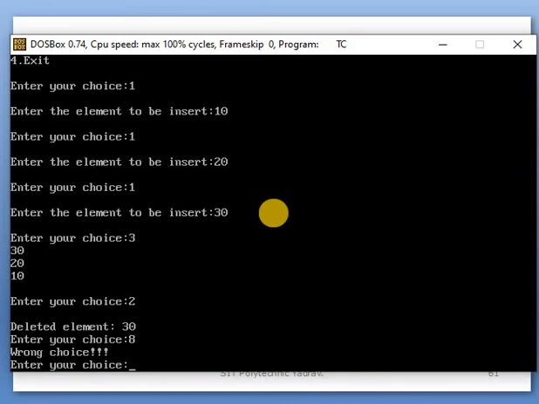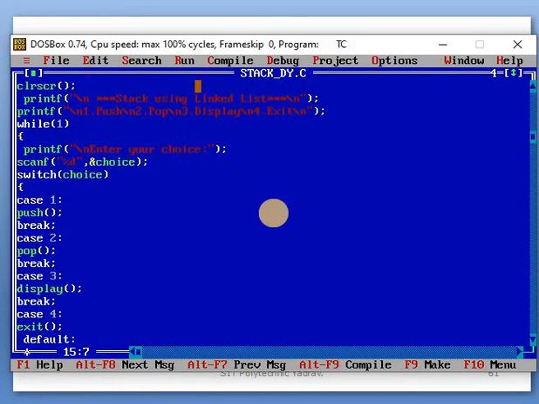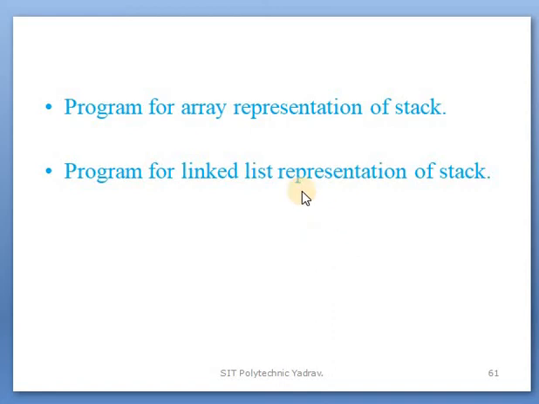When we give the input 4, it means exit from the program. Clear? The concept and logic of the programs are the same, only the representation is changed, using an array and using a linked list. We will see how to run those programs using Turbo C software in today's lecture.